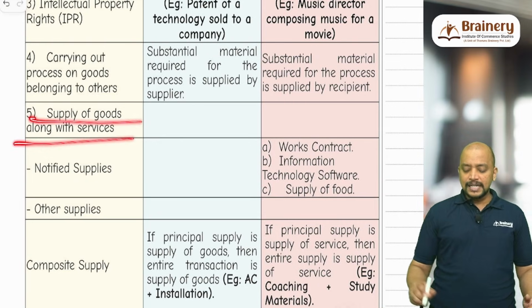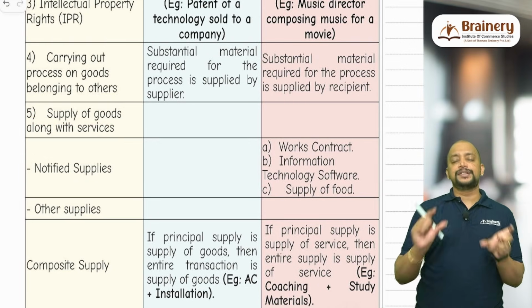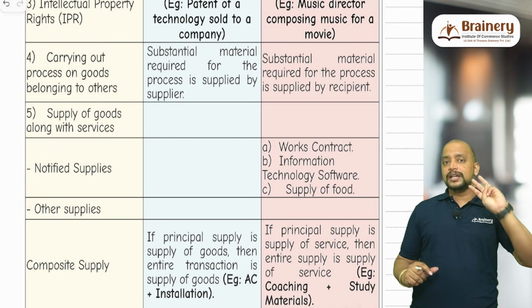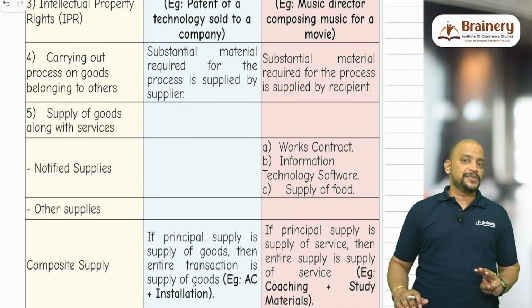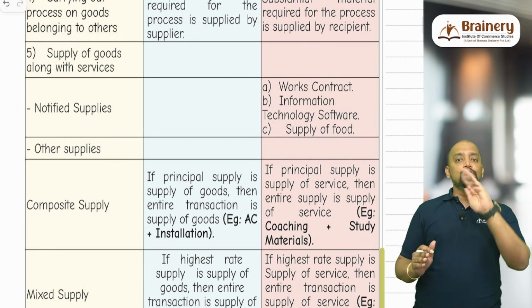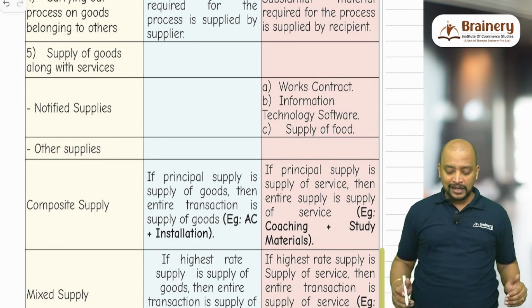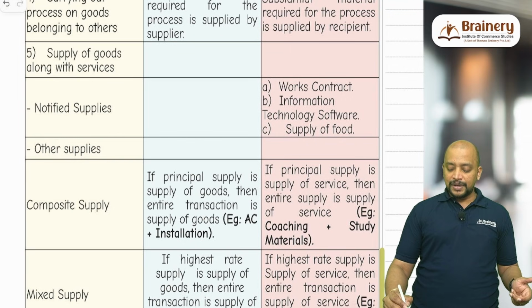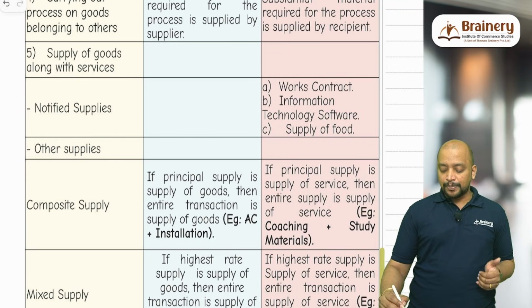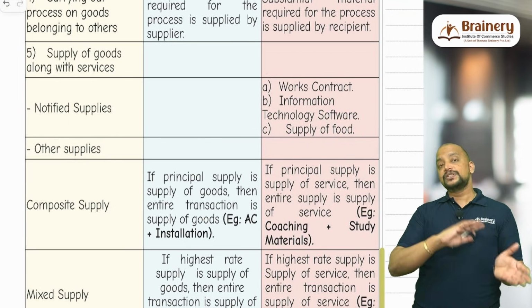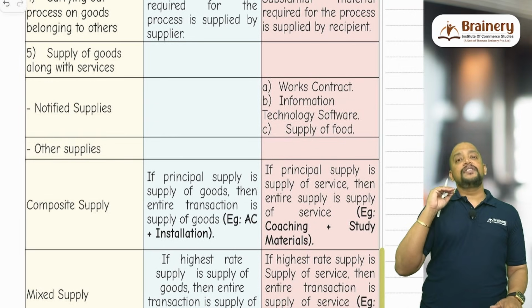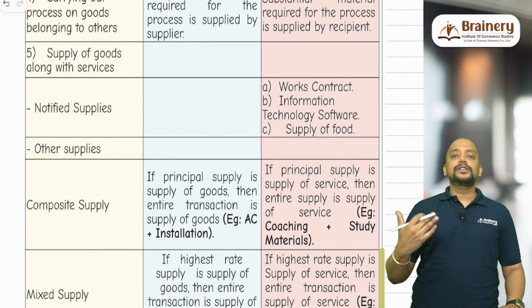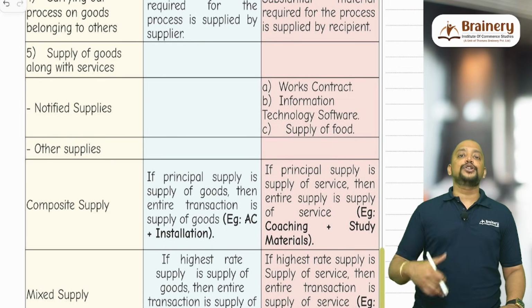Then whenever there is supply of goods along with supply of services in the transaction, if it is one of these three notified activities, always treat it as supply of service. Even though both the goods element and the service element will be there: works contract, information technology software, and supply of food. In these three, there is both a goods element and a service element, but it will always be treated as supply of service. Works contract means a contract in relation to immovable property.